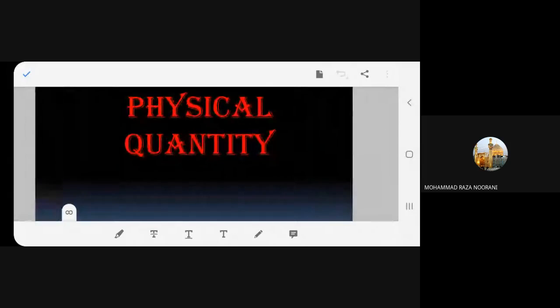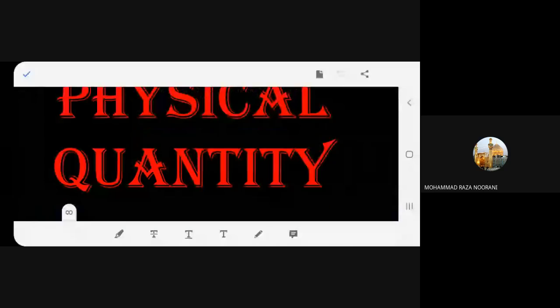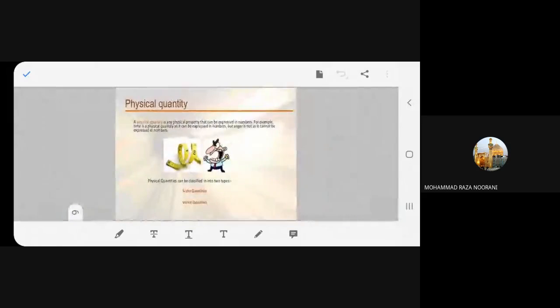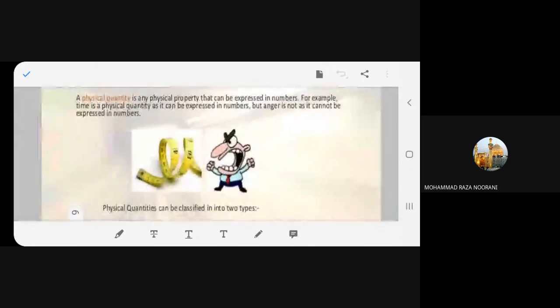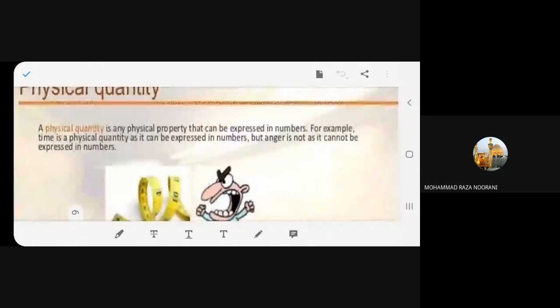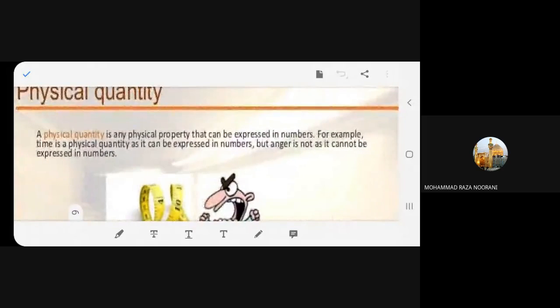So we go to a new aspect altogether, called physical quantity. What are physical quantities? Let's see. Yes, beta. Read.